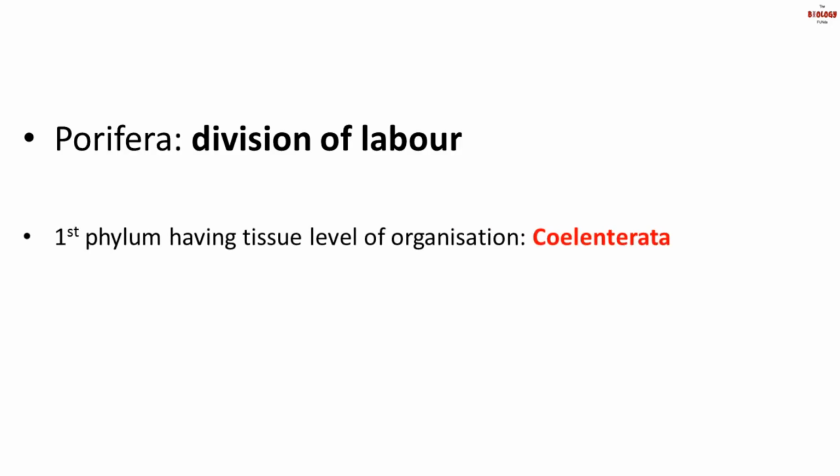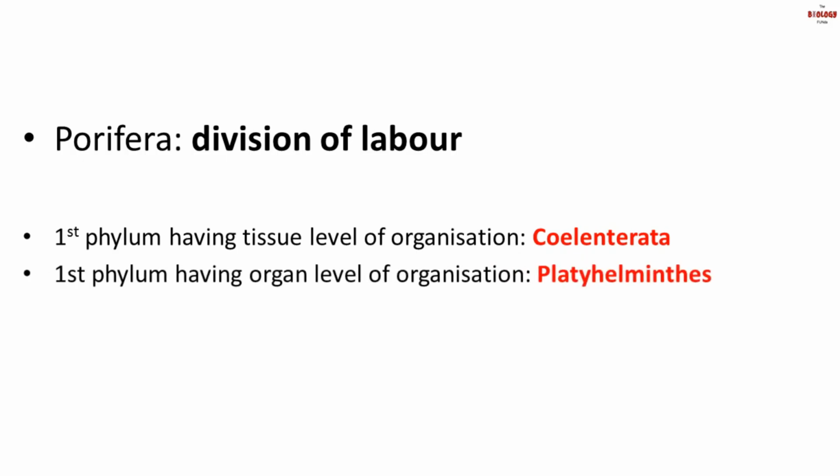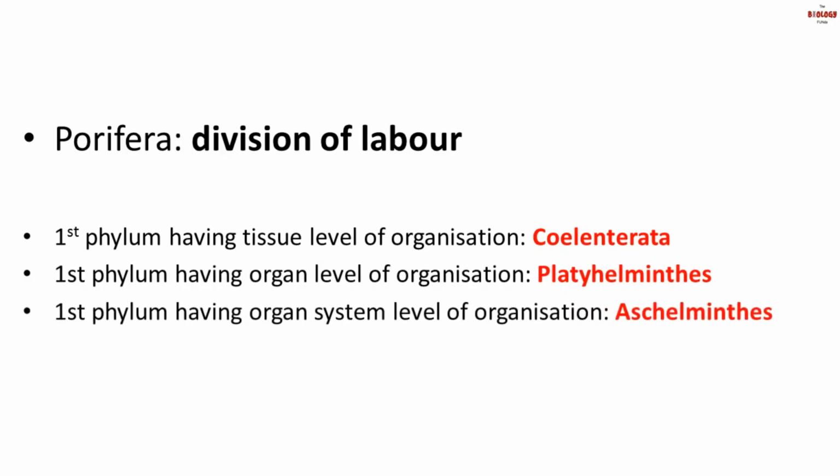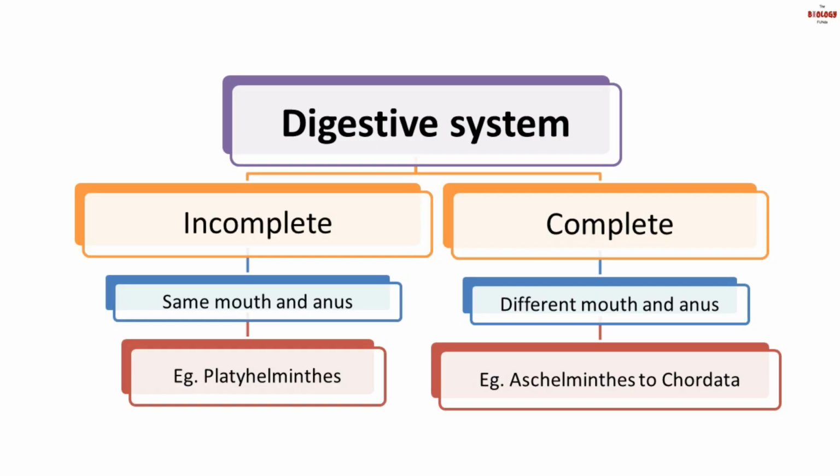Next, the first phylum having tissue level of organization is Coelenterata. The first phylum having organ level of organization is Platyhelminthes. And the first phylum having organ system level of organization is Aschelminthes. Organ systems exhibit various patterns of complexity in different groups of animals. The organ system that we will further learn is the digestive system.